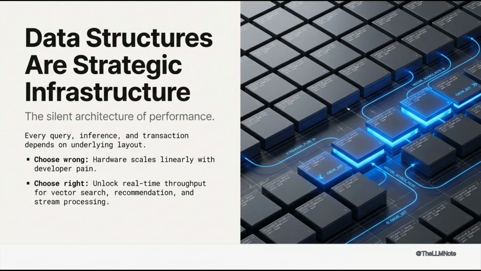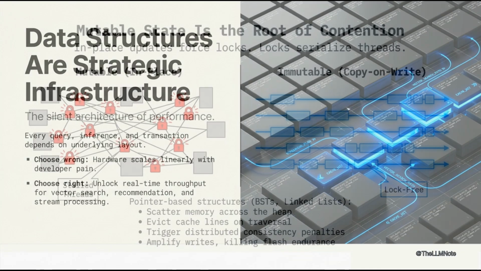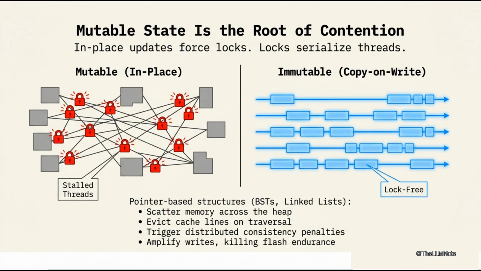Choose wrong, and you trade hardware for developer pain, scaling linearly with every bottleneck. The database engine is only as fast as its data structures. But here's where it gets interesting. Mutable state is the root of contention. In-place updates force locks. Locks serialize threads, stalling concurrency. Pointer-based structures like linked lists and BSTs scatter memory across the heap, evicting cache lines on every traversal.